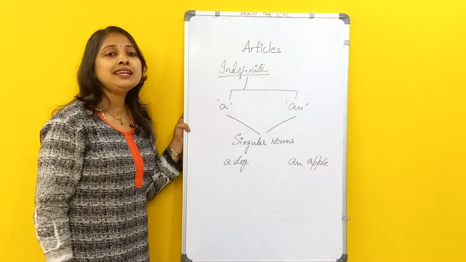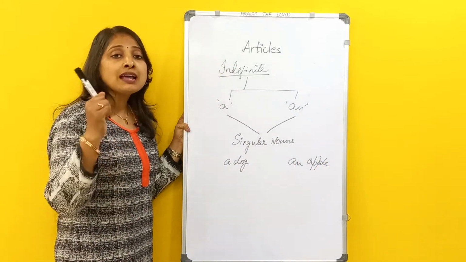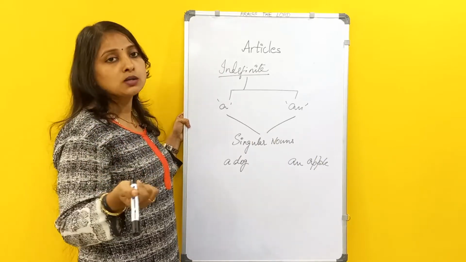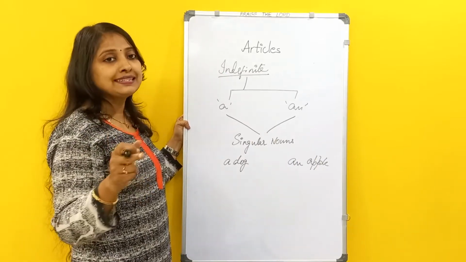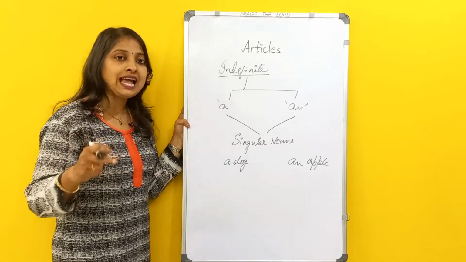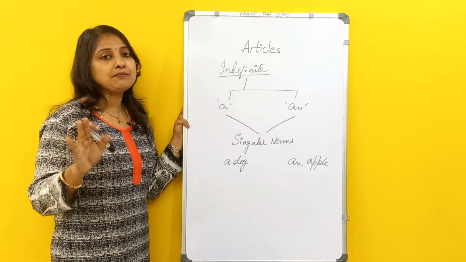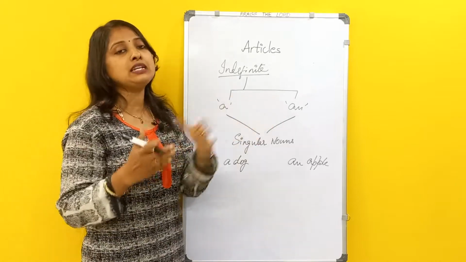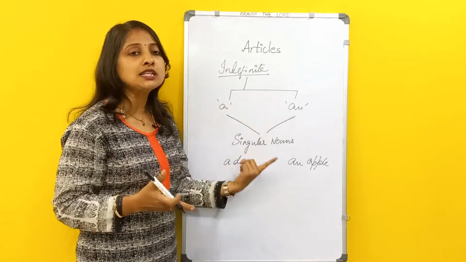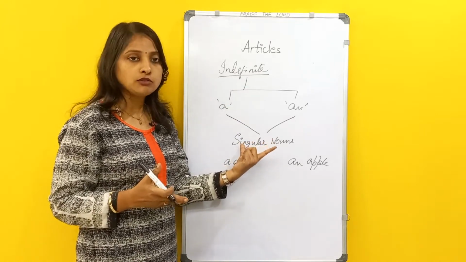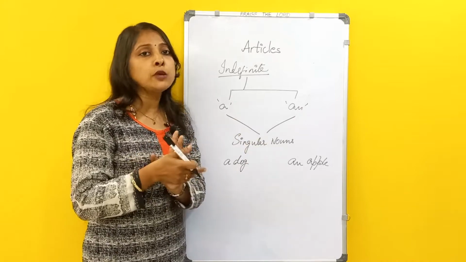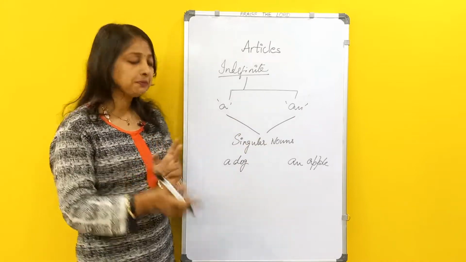You won't be using a or an before plurals. You won't be saying an apples or a dogs. So that is wrong. If someone says that, then we can simply say it is wrong. So the indefinite article a and an is used only for singular nouns. But coming to the definite article, it can be used for singular or plural nouns.